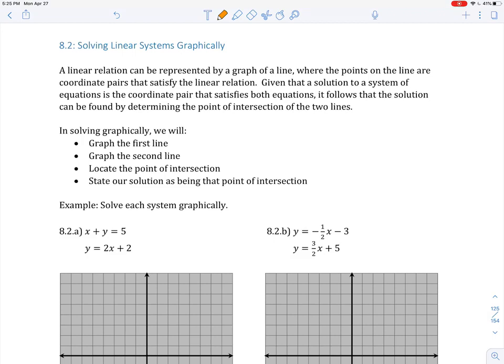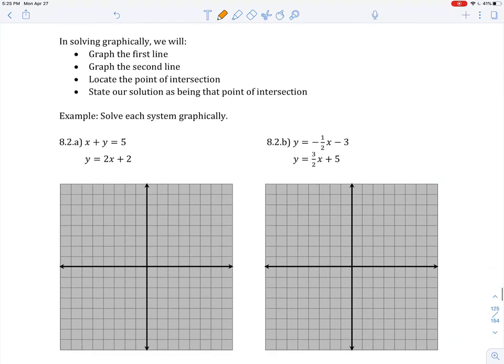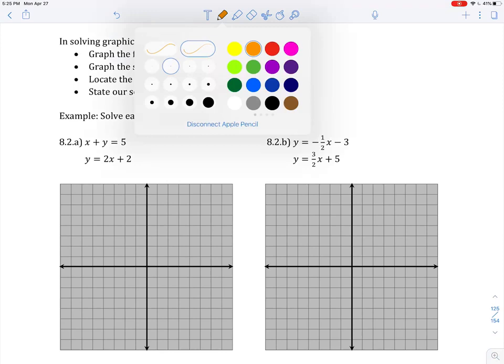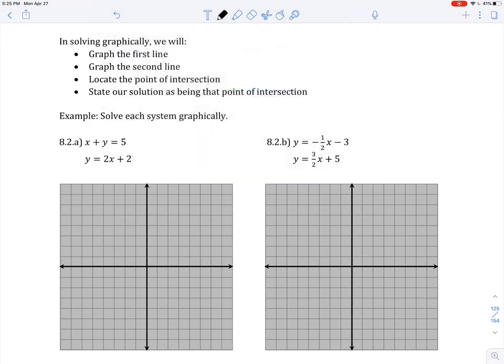Step 1. Graph the first line. Step 2. Graph the second line. Step 3. Locate the point of intersection. Step 4. State our solution as being that particular point of intersection. Let's see some examples. All right, we're going to solve this system graphically.